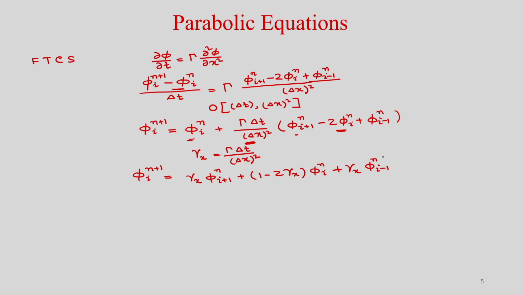Here the 2 phi i n and the phi i n are combined with gamma x. So this is the discretized equation, and obviously we have used an explicit method.